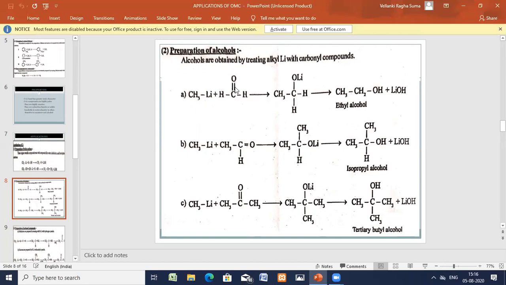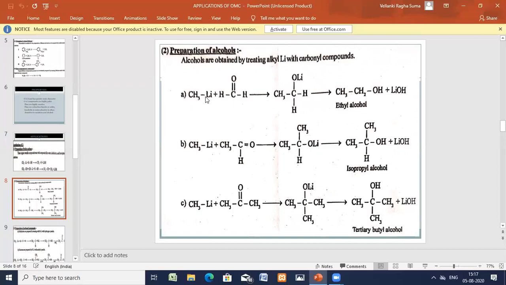You are getting CH3 here, and Li here. Now hydrolysis of this bond. Once you do hydrolysis, what happens? HOH. CH3CH2OH plus LiOH is formed. This is a primary alcohol, ethanol. See, alcohols are primary, secondary, tertiary.